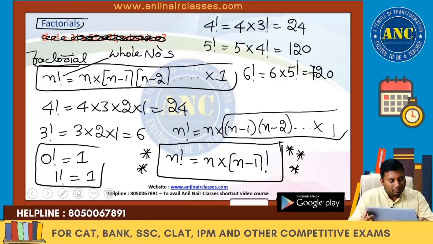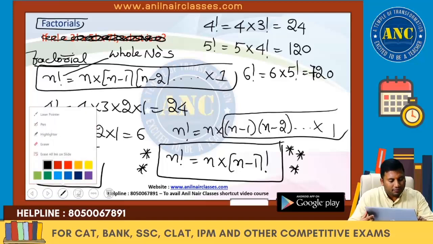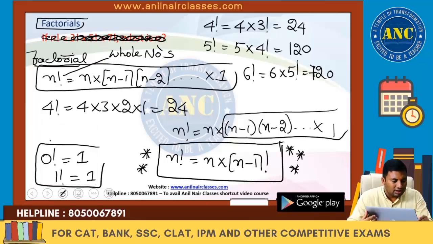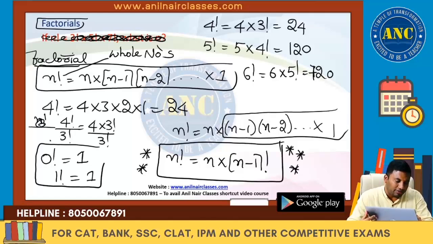Another important observation in this concept is, suppose for example, if I take 4 factorial by 3 factorial, it is nothing but 4 into 3 factorial by 3 factorial, which is nothing but 4.